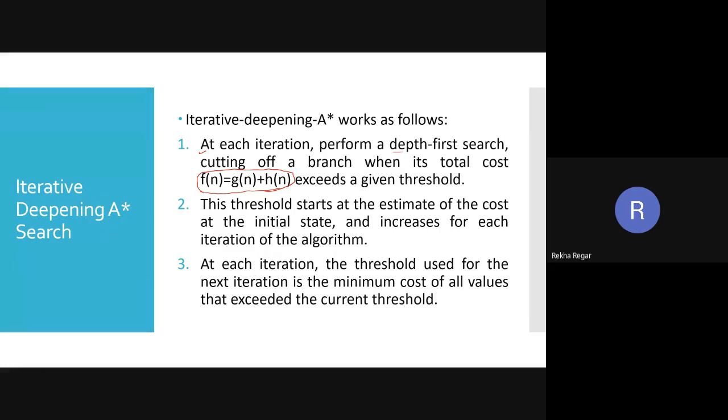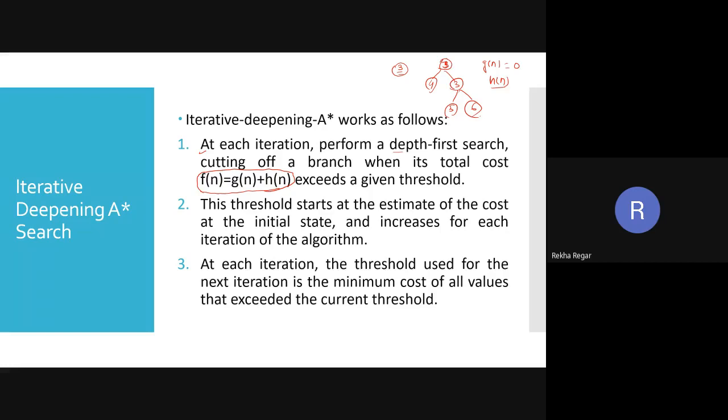Now suppose my threshold value is 3. Here you can see this is 3, this is 4, and this is 3. Under this 3 I have two values, one is 5 and one is 6. So now we are going to expand the root. Here you can consider g of n is equal to 0, and h of n is these values: 3, 4, 3, 5, 6. These are the h of n values.